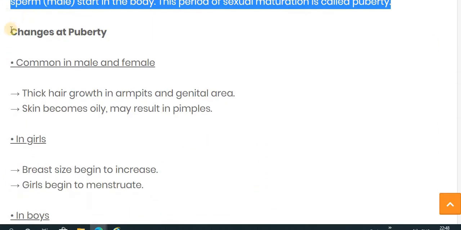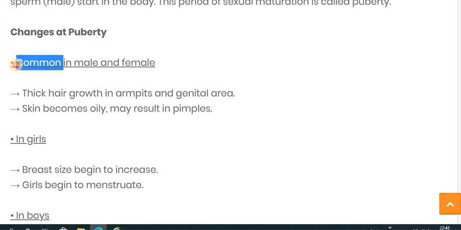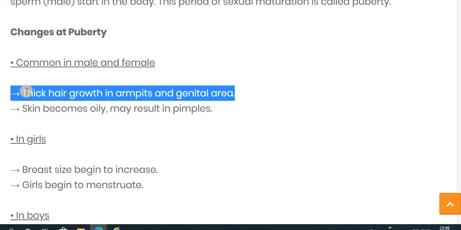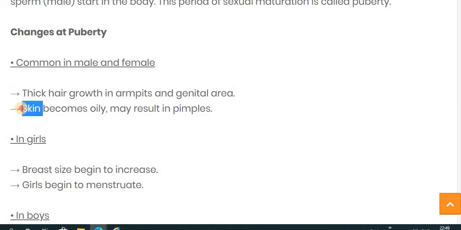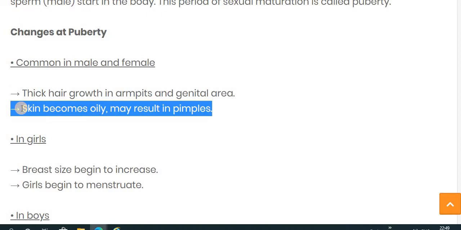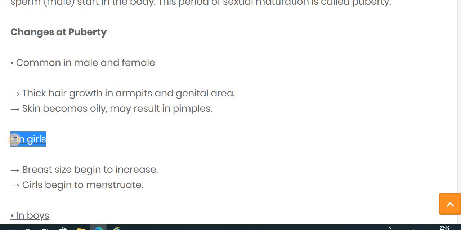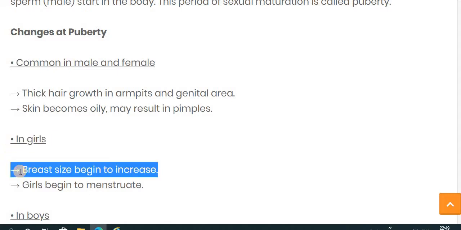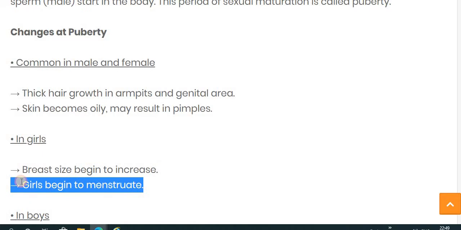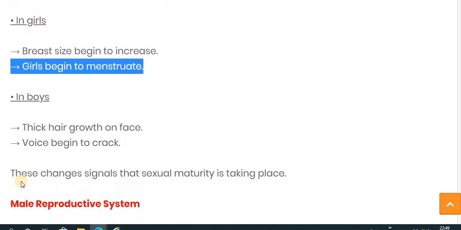Changes that occur during puberty: the common changes in male and female are thick hair growth in the armpit and genital area, and the skin becomes oily and may result in pimples. The change that occurs only in girls during puberty is that breast size begins to increase and the girls begin to menstruate.